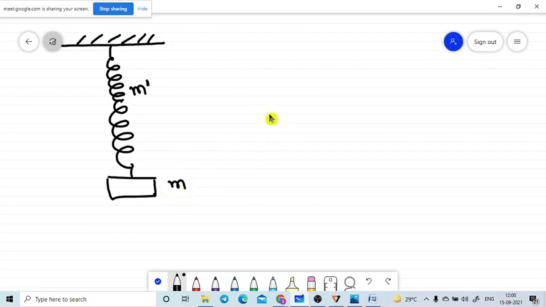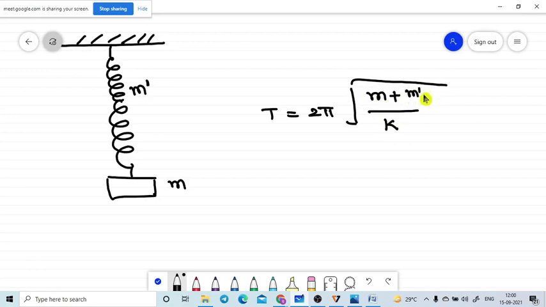There is no derivation given for this formula; it comes from a huge derivation using different types of integrations. That formula is 2 pi times the square root of m divided by k, which we know up to now, but here we need to attach m plus m dash divided by 3.